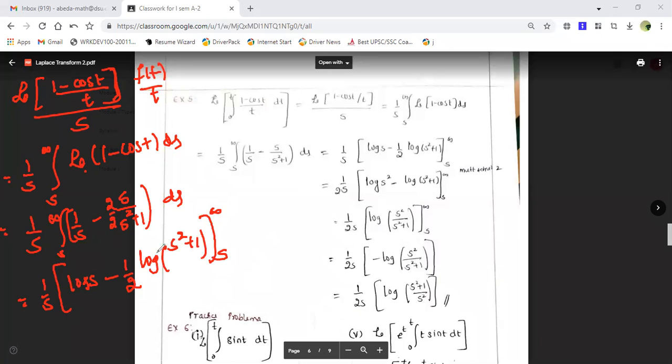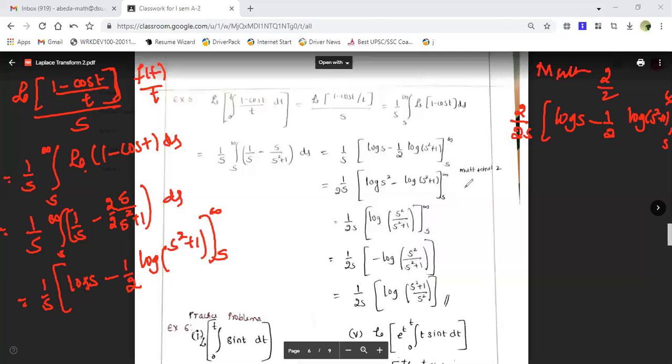In order to apply infinity, if it is square, then it is easy to handle. So now what I'll do? Multiplying completely throughout, multiplying as well as dividing by 2. So 2 by 2, what do I get? So this will be equal to 1 by 2s into 2 log s minus 1 by 2 log of s square plus 1, limit from s to infinity.